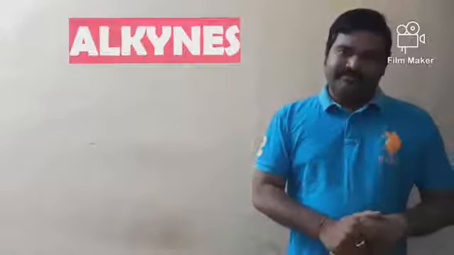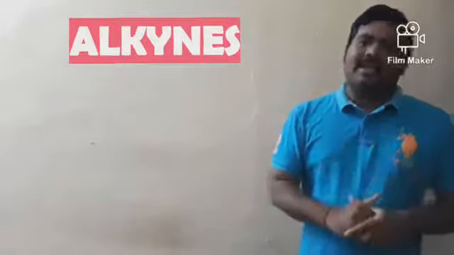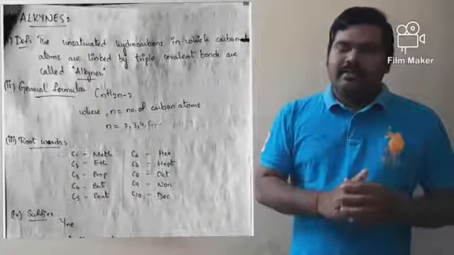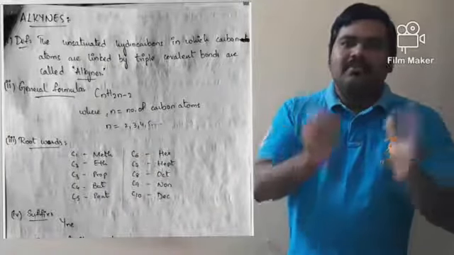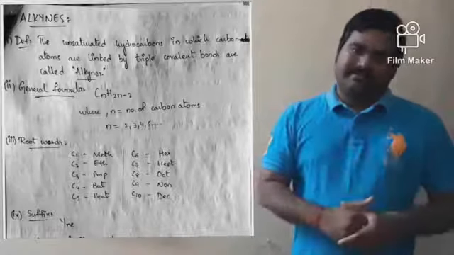Now coming to alkynes. First let me tell the definition. What are alkynes? The unsaturated hydrocarbons in which carbon atoms are linked by triple covalent bonds are called alkynes.